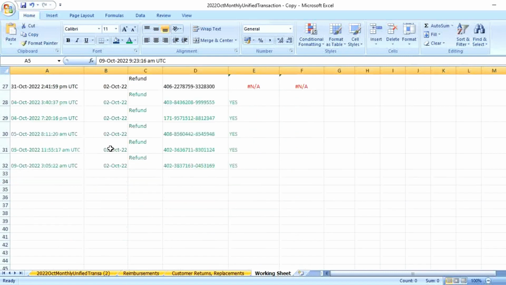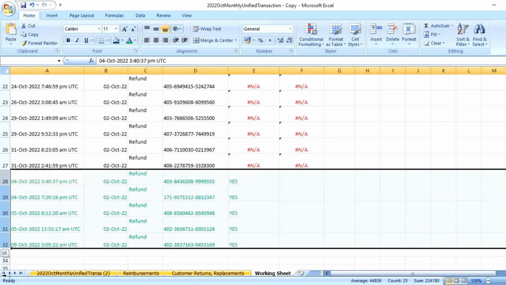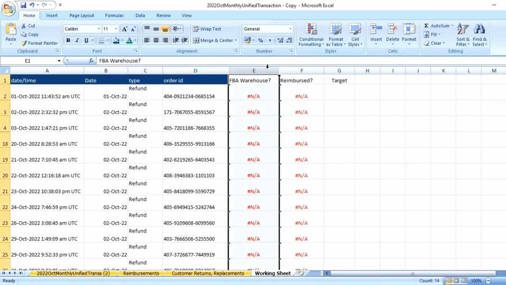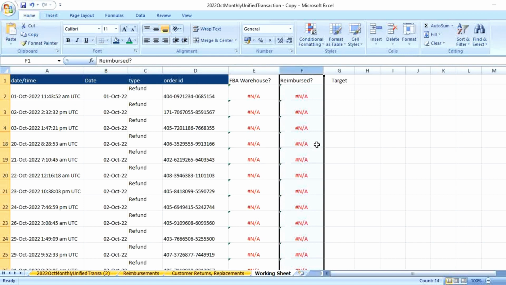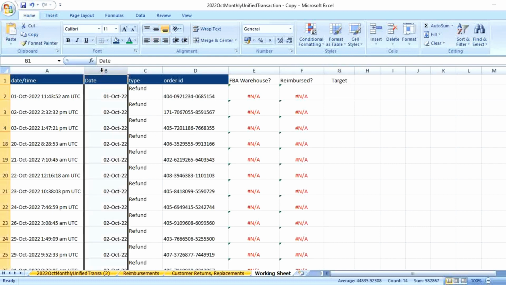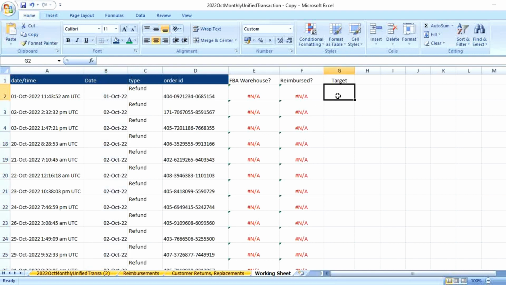So I'm going to hide these cells so that we can focus on the ones which are left right now. These are the cases where your product was returned by the customer, you neither received this product in FBA warehouse nor got any reimbursement. Now what to do about these orders? Here is the thing, Amazon has got a 45-day window in order to action these requests. Now you need to check if you have surpassed that particular date. That is the exact reason why I also mentioned the date in here. I want to check what my threshold is.